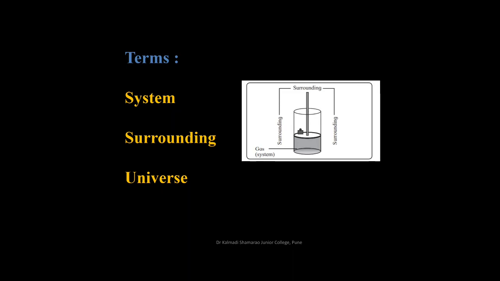In this case, the gas under the study is system. Thus, we can define a system is a part of universe under thermodynamic study. All other part of universe is surrounding. We need to remember that universe is made up of system plus surrounding.